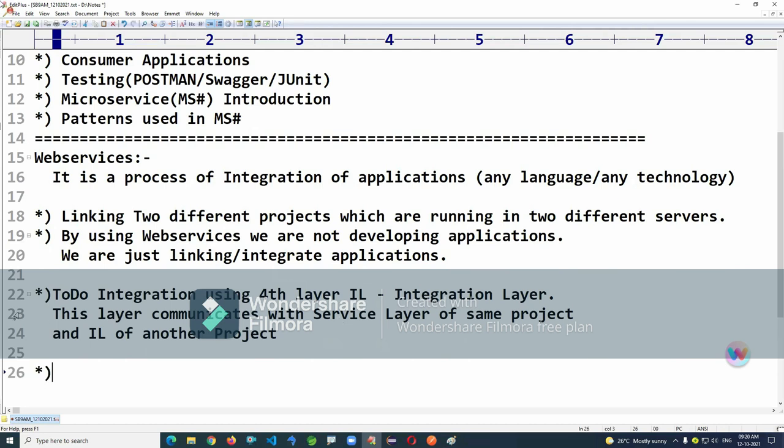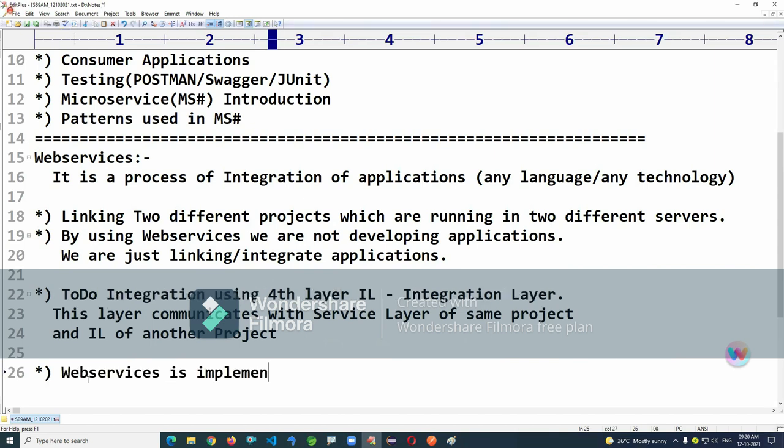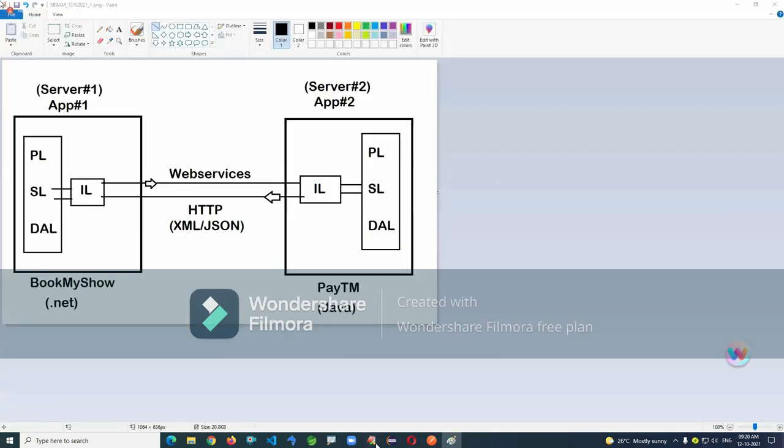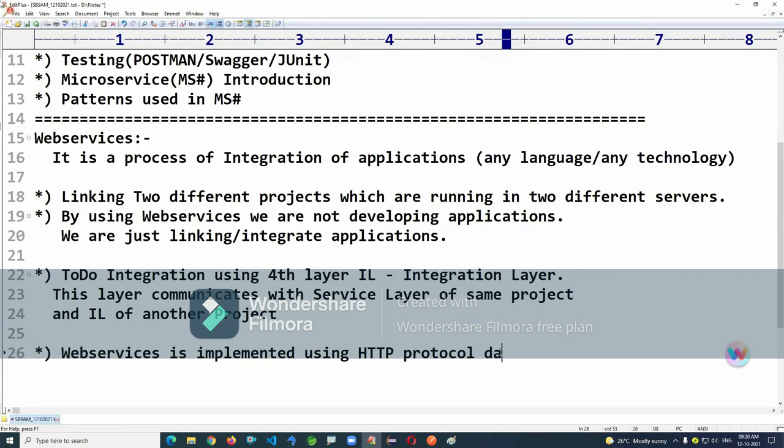Web services is implemented using the HTTP protocol. A protocol is a set of rules and guidelines to be followed completely. And data is exchanged using XML or JSON formats.